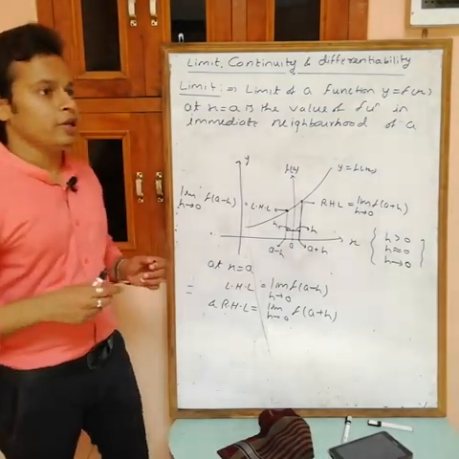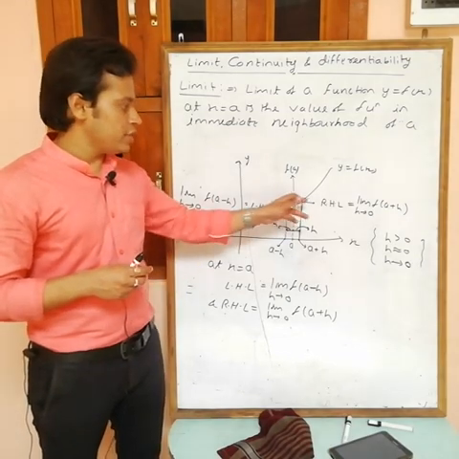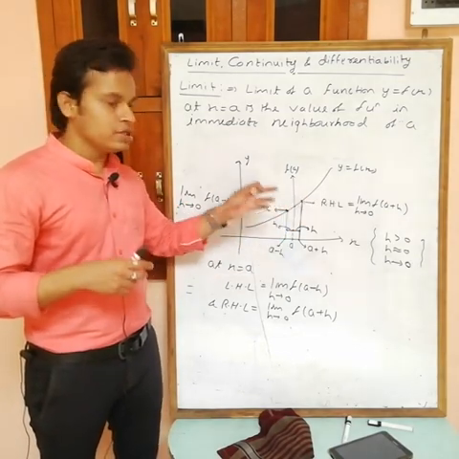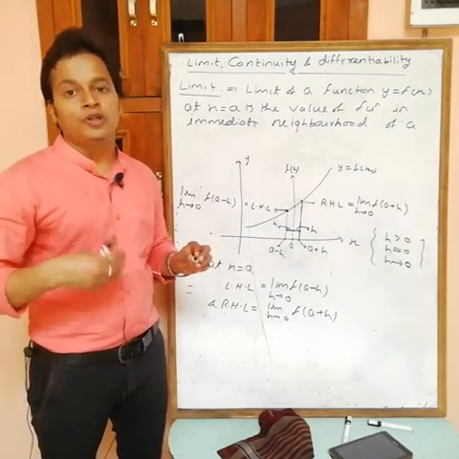Now suppose RHL is 4 and LHL is 5. Then the limit does not exist. Both must be the same.